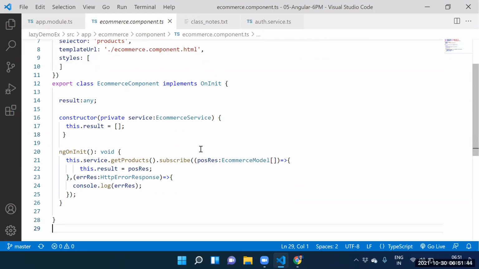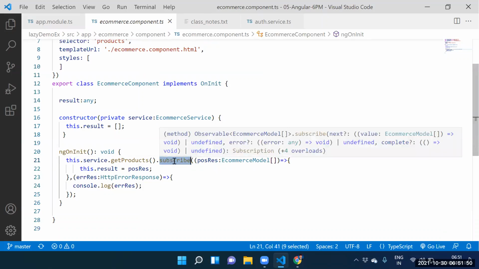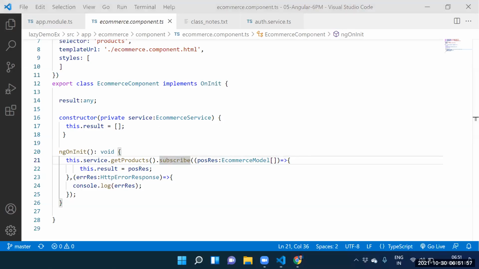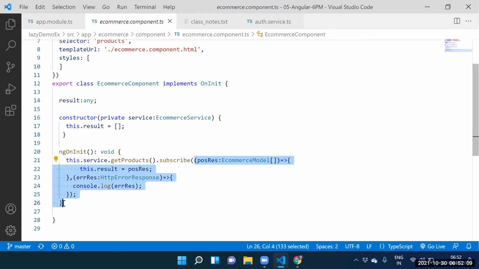And you see this one, what is line number 21? Line number 21, calling which function? Subscribe. Don't read the complete code, just tell me whether it's callback code or not, you need to verify. What is line number 21? Calling which function? Subscribe. Assume it's calling a calci function. What is the argument you supplied?